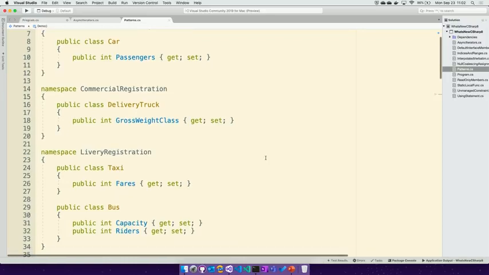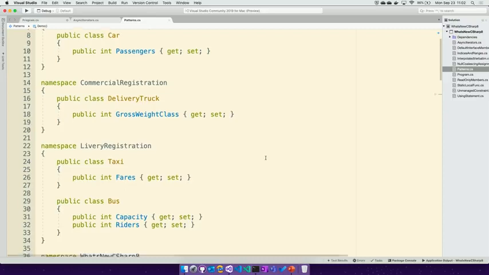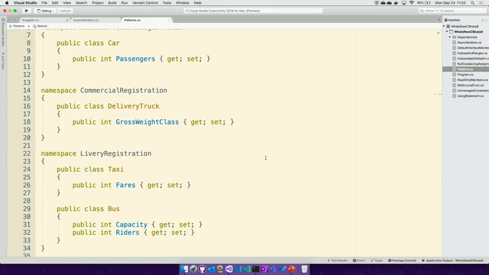In this instance, it's an application that calculates tolls for a busy highway going into and out of a city. As luck would have it, and as in a lot of real-life scenarios, the companies that put together the software that registers cars or delivery trucks or taxis and buses build totally separate software systems that you now have to integrate.